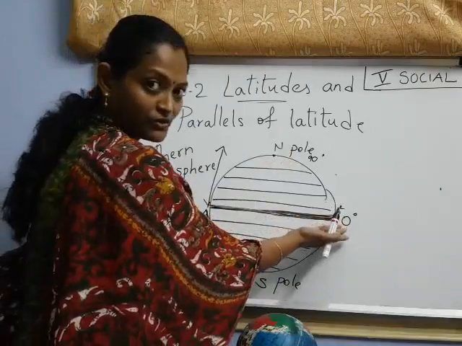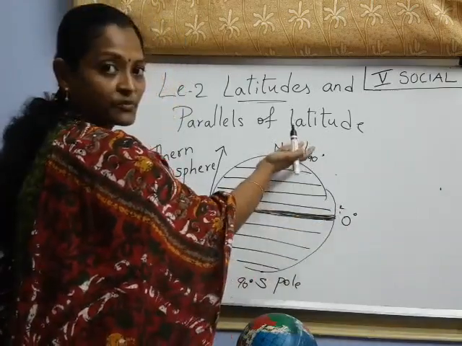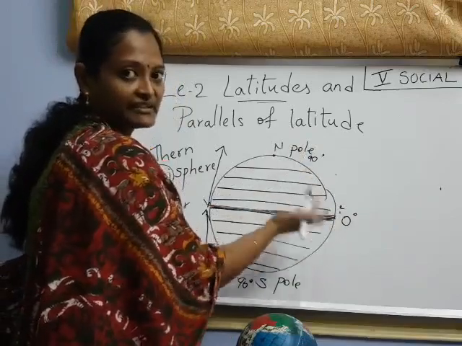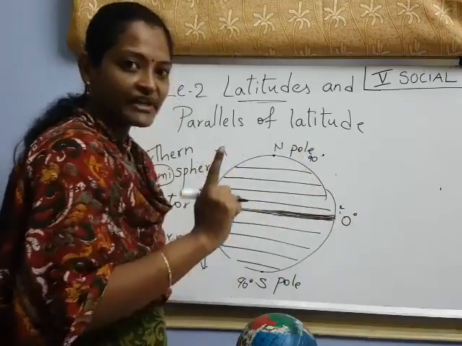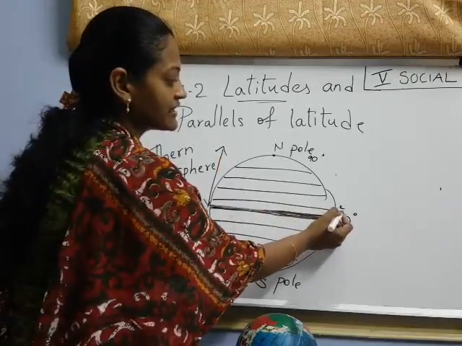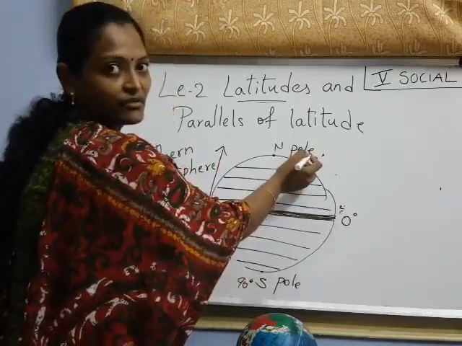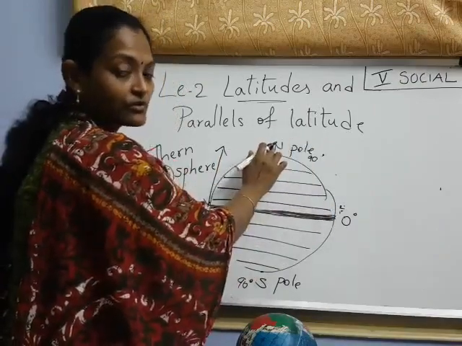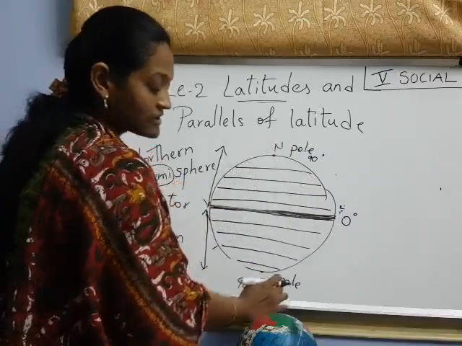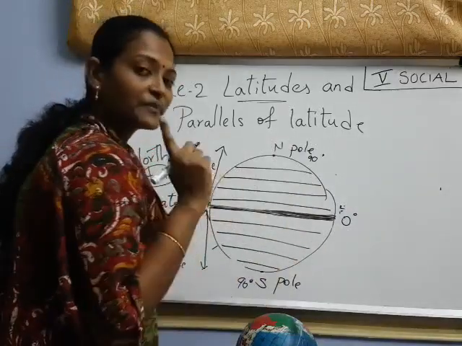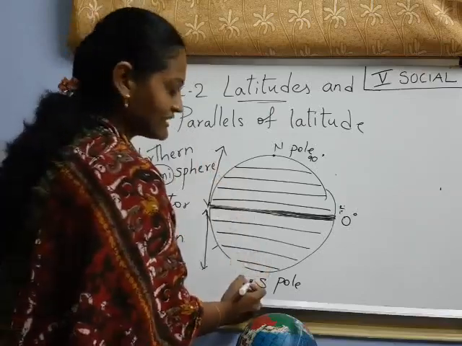Here from 0 towards the north pole we have 90. That means 90 degrees. Each line represents 1 degree. So here each line represents 1 degree, like that 90. 90 parallels are there towards the north side, up to the north pole, and towards the south side also we have 90. Each one represents 1 degree. So 90 degrees. Have you understood?